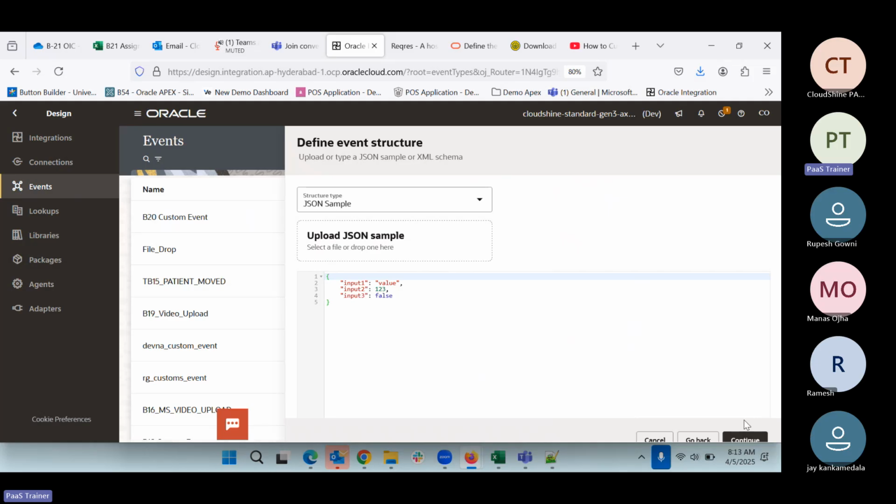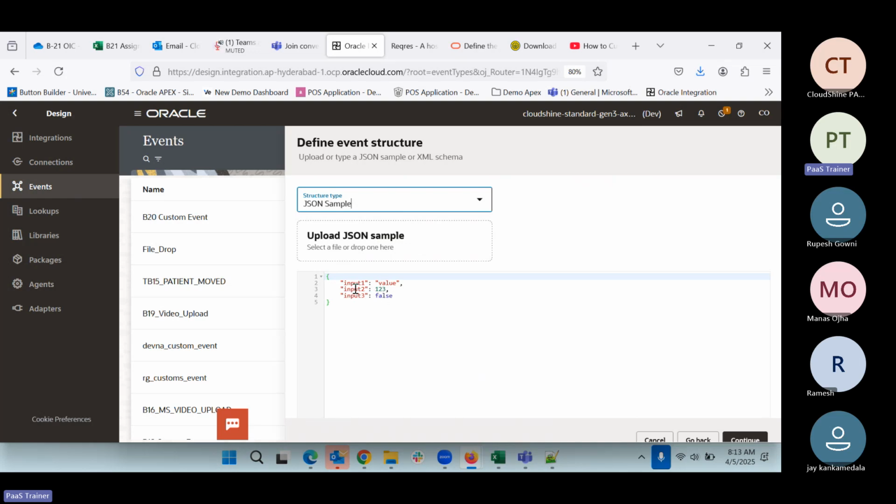Here we need to define the event structure. It means when this event happens, what all information will it contain? All those things we can provide here. Either we can provide the XML schema or we can provide a JSON sample. So we'll use a JSON sample. Here you can create any number of objects, any number of things. So this is the sample we have right here.